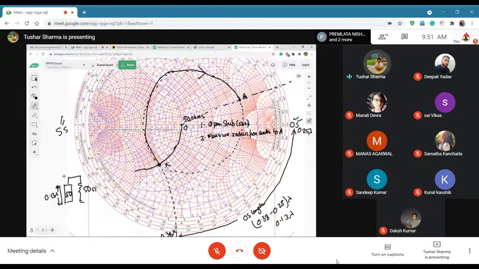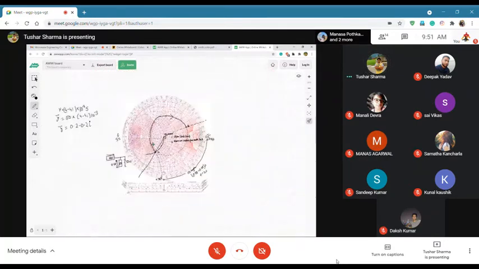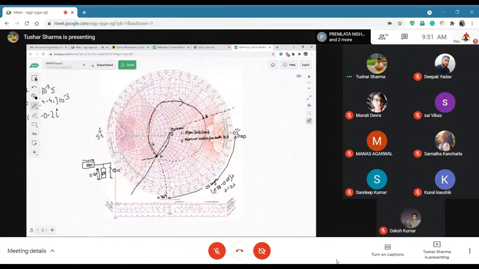Now you will have the series line, again 50 ohms, and this length. From here we will draw a straight line, and then a straight line here, going like this. And the total line length for the transmission line will be this.